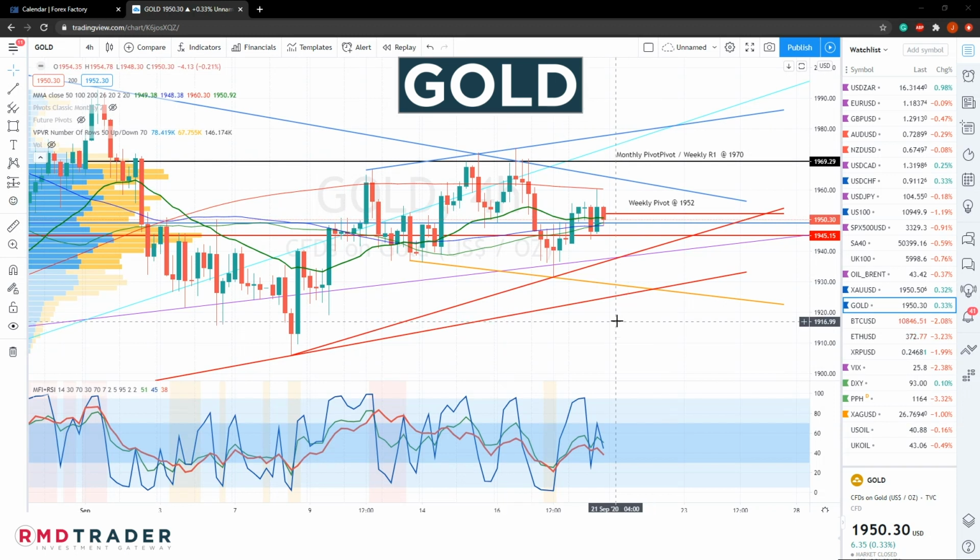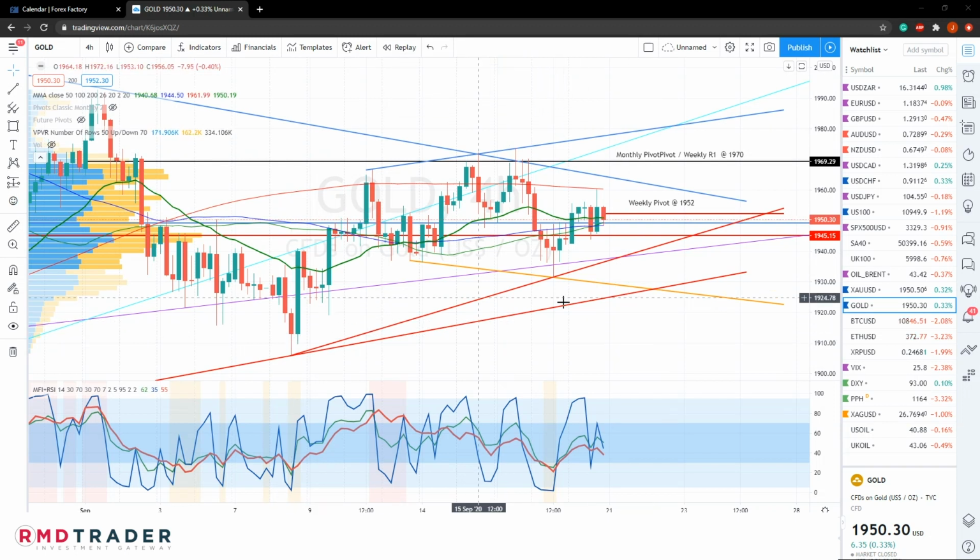Looking now at gold, gold is continuing its consolidation within this larger symmetrical triangle. Also currently respecting the very important level of 1950, which is the center, or let's say this pivotal area within this symmetrical triangle. So also keeping in mind that we have our 4-hour 150 SMAs converging at the area of the current close on Friday, and we also have our weekly pivot at 1952, also very close to where we had our close on Friday.